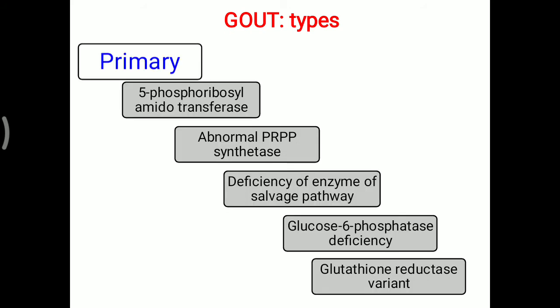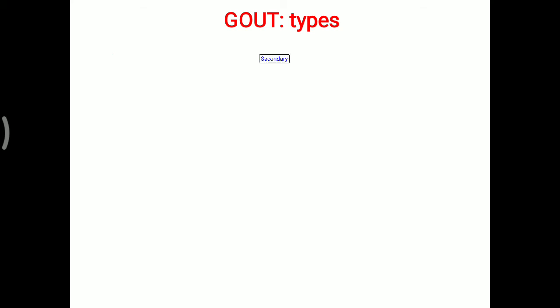So these are the five most important common causes of primary gout. You have to remember: 5-phosphoribosyl amidotransferase, abnormal PRPP synthesis, deficiency of enzyme of salvage pathway, G6PD, glucose 6 phosphatase deficiency, and glutathione reductase variant. So overall the basic thing is that the PRPP or ribose 5 phosphate level is more, which is leading to the increased formation of purine and ultimately leads to more uric acid formation.